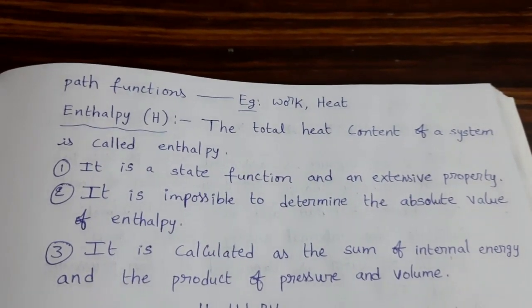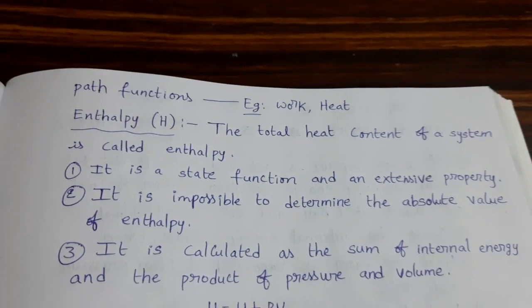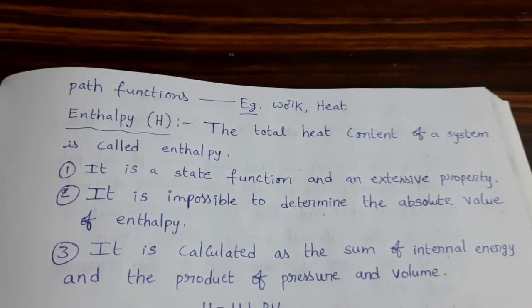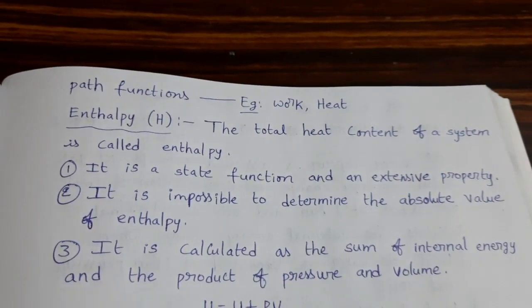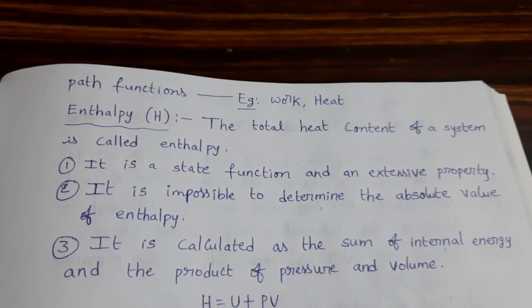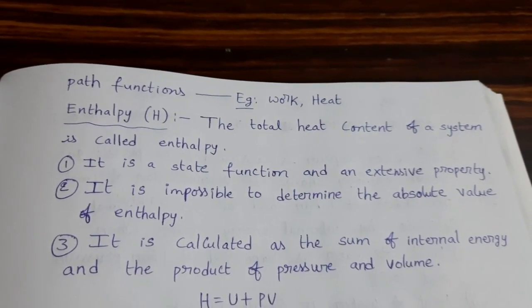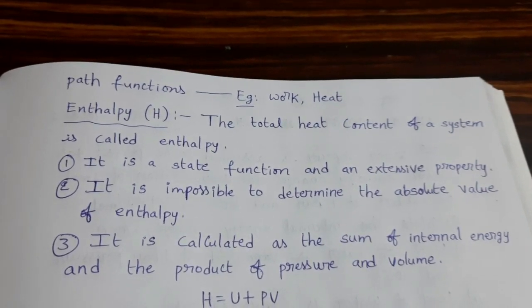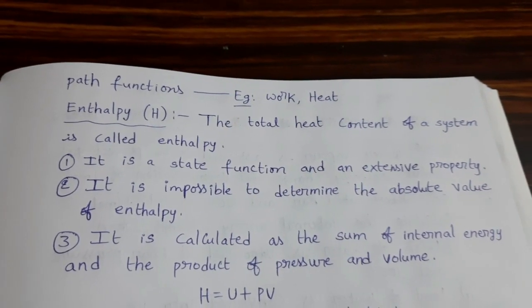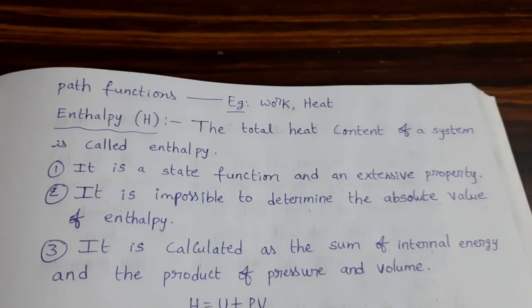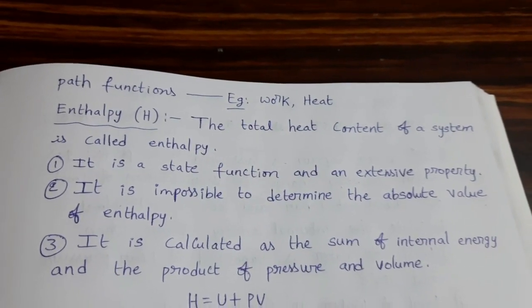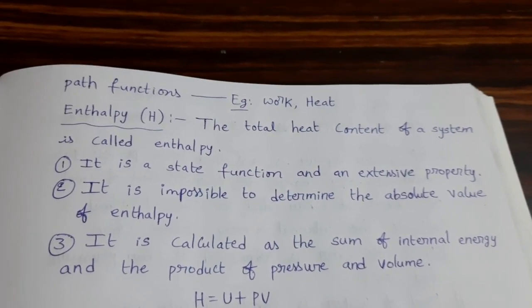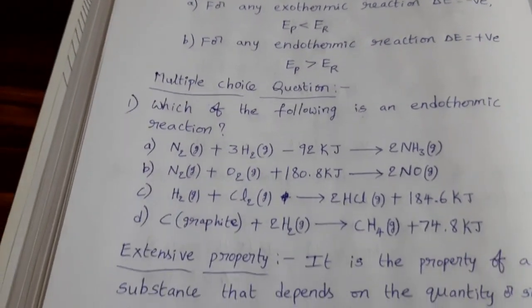In last class we completed state function definition. Thermodynamic properties which depend on initial and final states of the system, those are called state functions. Internal energy and enthalpy, these two are state functions, and enthalpy is an extensive property. Extensive property definition also we completed. Now I am just revising again.